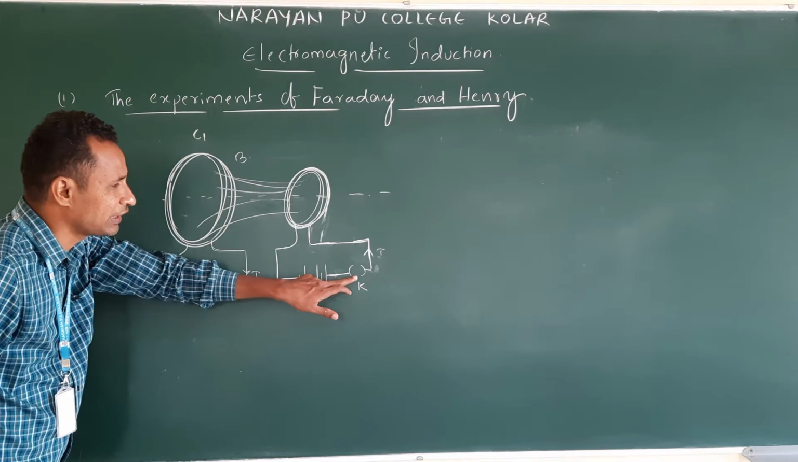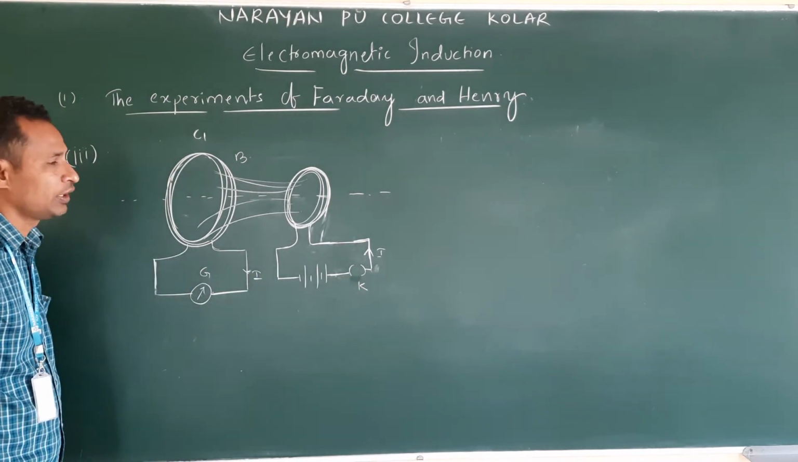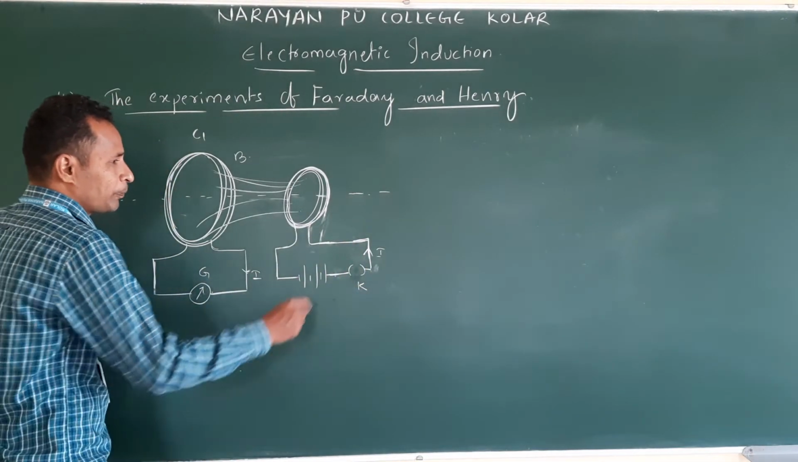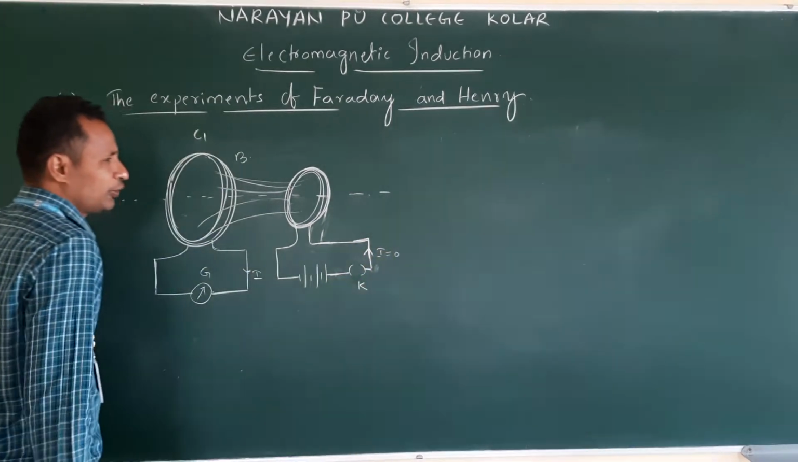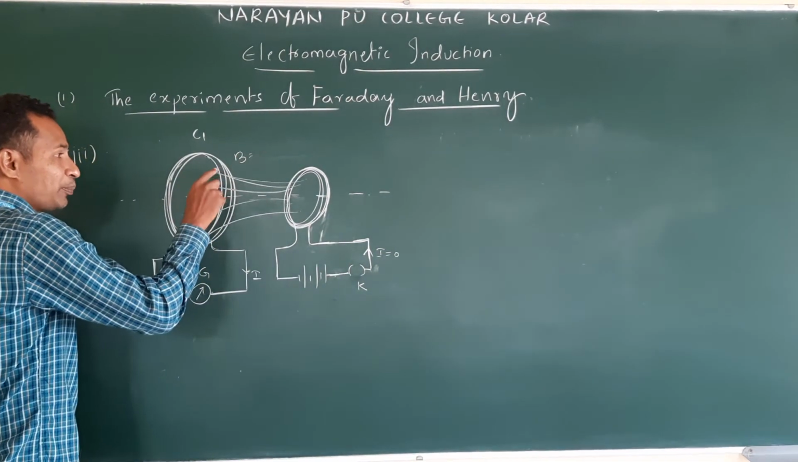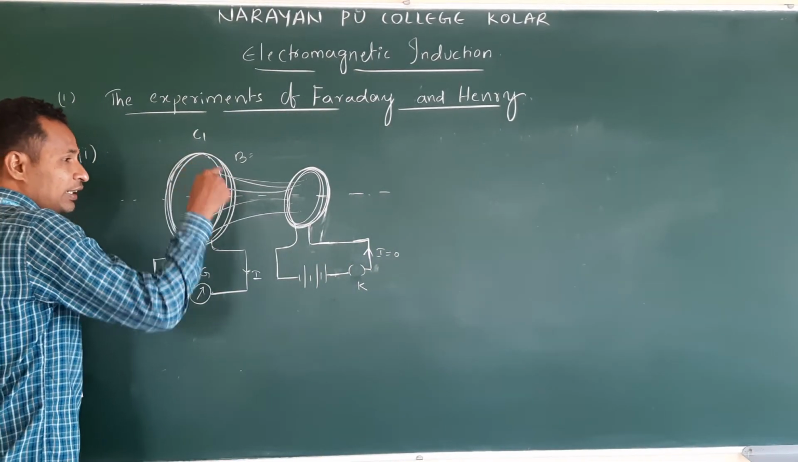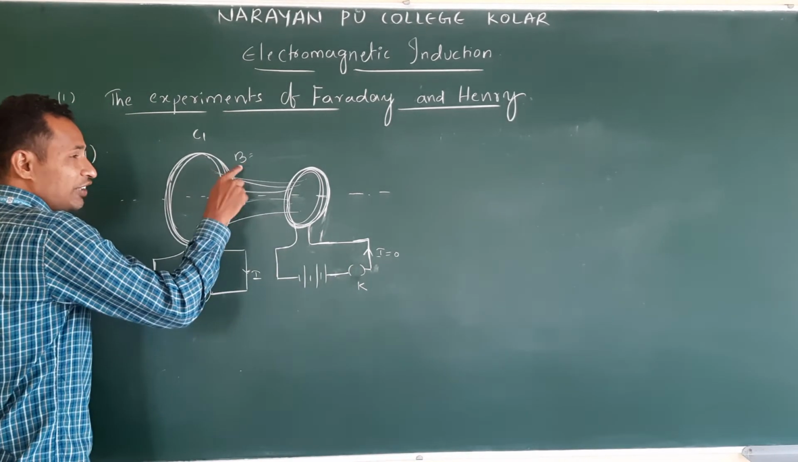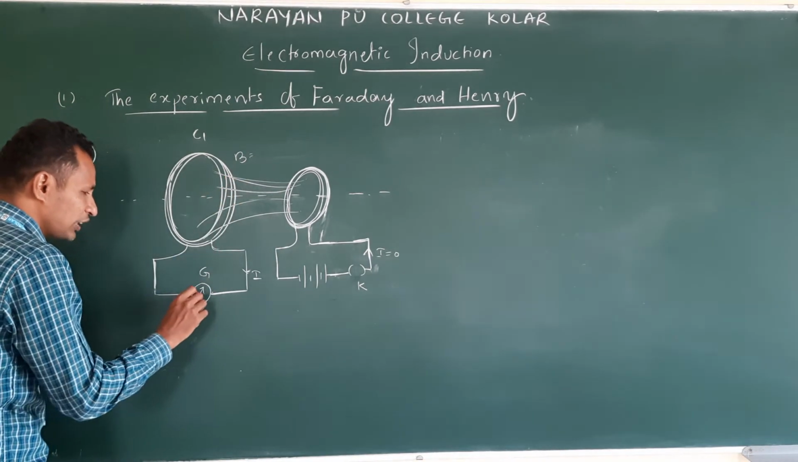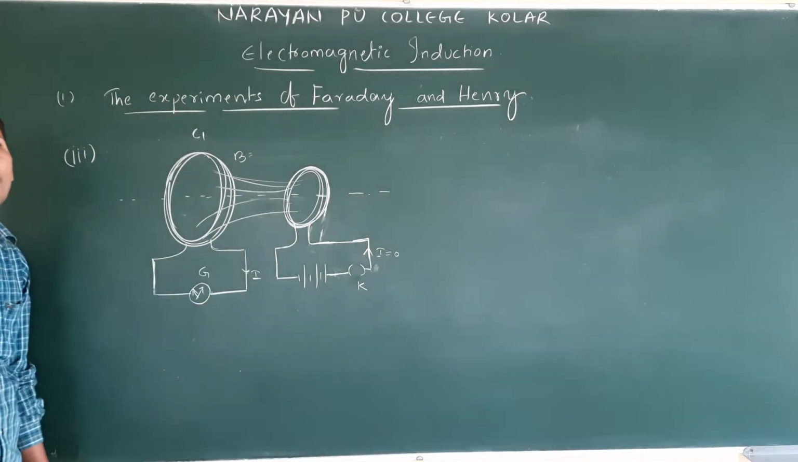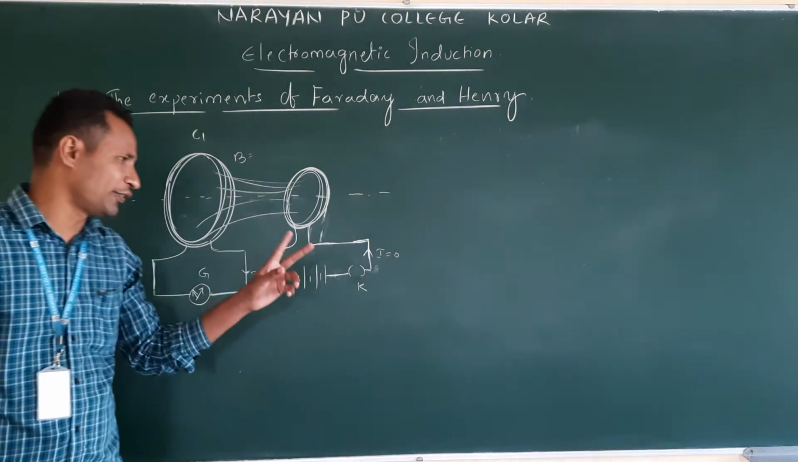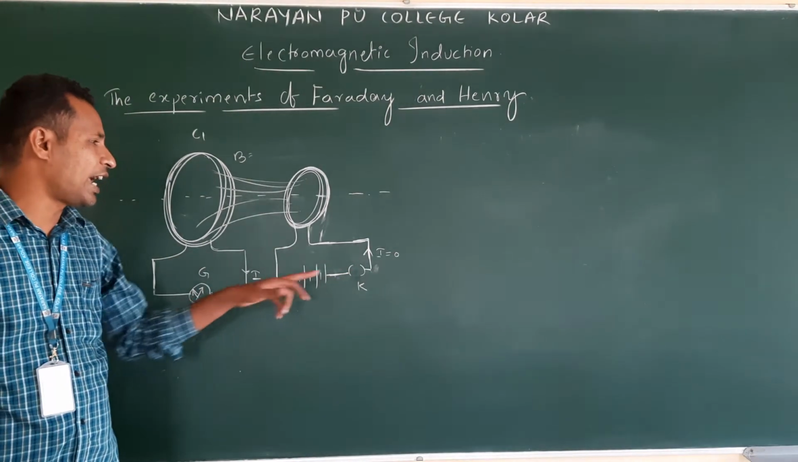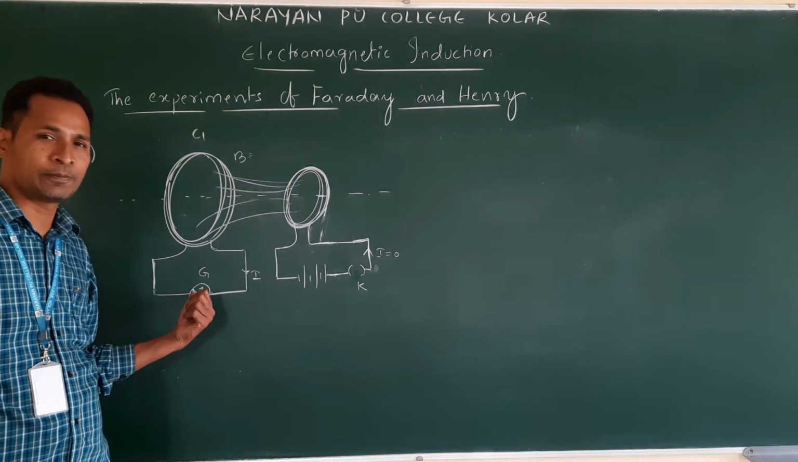If they kept the key continuously, next they noticed, as soon as they removed the key, what happened? Immediately the current will be 0, then the field will be 0. Before there was a field; as soon as we remove the key, the field becomes 0. There will be a change in field. Momentarily they noticed a deflection in the galvanometer, but in the opposite direction. So there were two observations. As soon as the key is pressed, momentary deflection. As soon as the key is removed, momentary deflection.